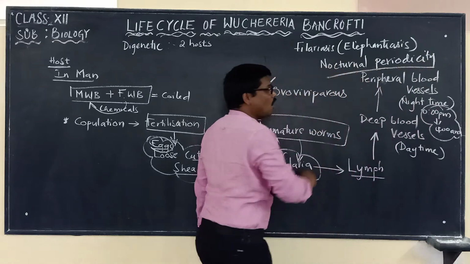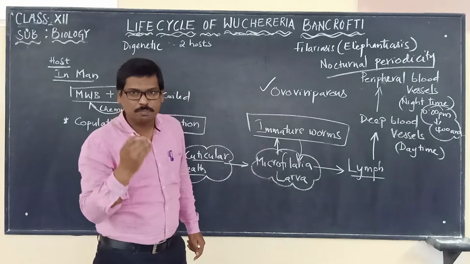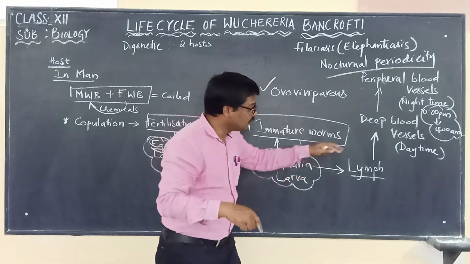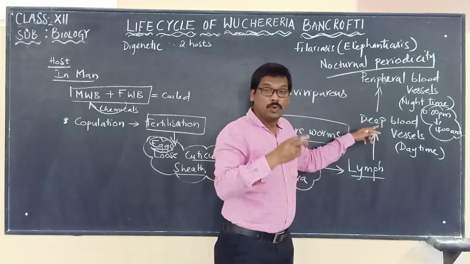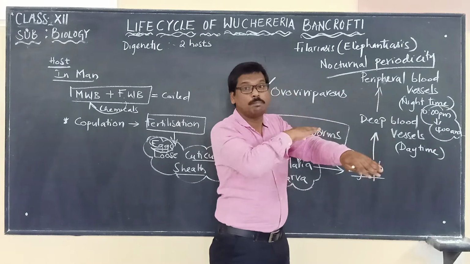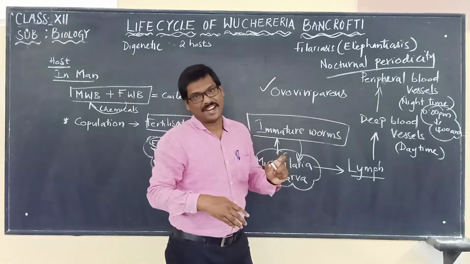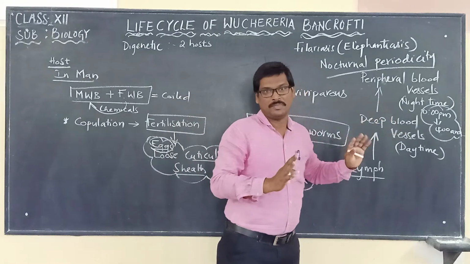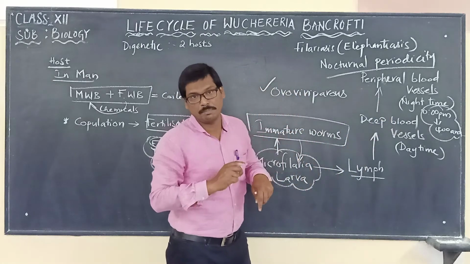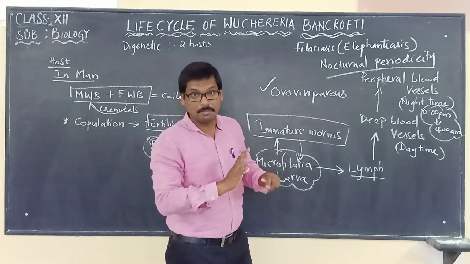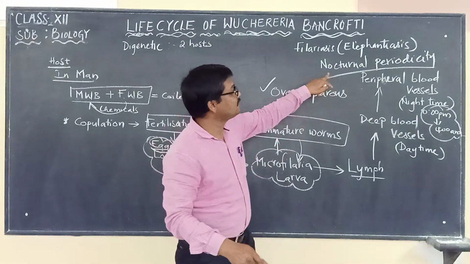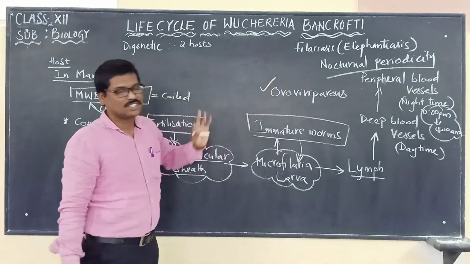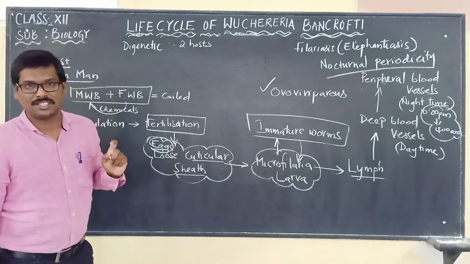Why is it called nocturnal periodicity? It is because the microfilarial larvae present in the deep blood vessels come back to the peripheral blood vessels during the night time, between 10 p.m. to 4 a.m. They are present in the superficially placed blood vessels. So that tendency is called nocturnal periodicity.